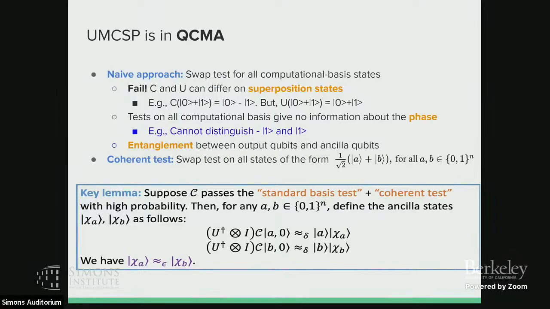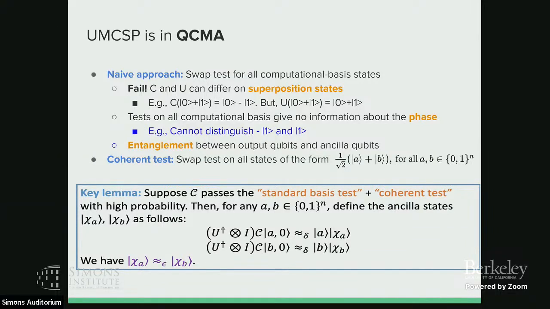1 over square root 2 of A plus B. And here A, B are arbitrary computational basis states. Our key lemma shows that suppose the circuit passed the standard basis test here, and also the coherent test, then you can show that they are correct on O, A, B, and also on this part, the ancilla qubits. The states on the ancilla qubits are almost the same.